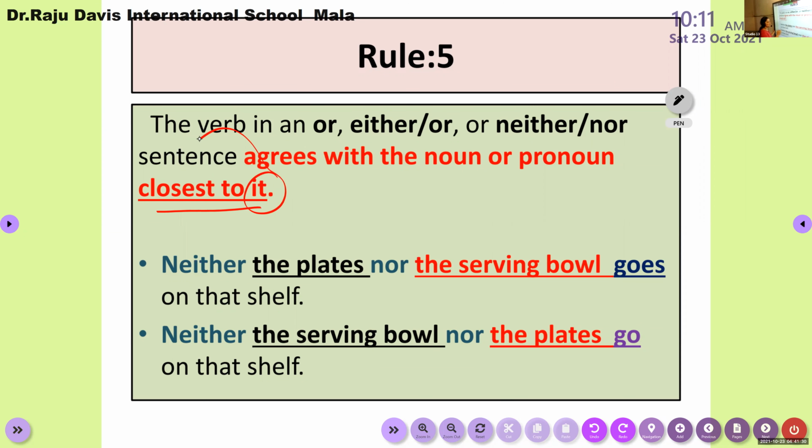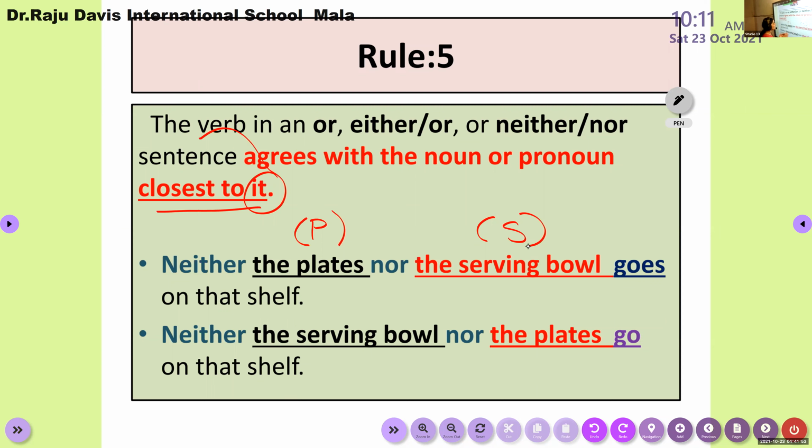Let us see the two examples written on the board. Neither the plates, nor the serving bowl. The plates here is plural in form, the serving bowl is singular. So you can see that one plural subject is connected to a singular subject using neither nor.